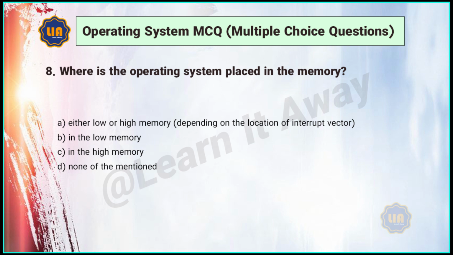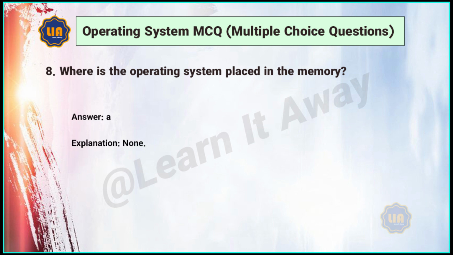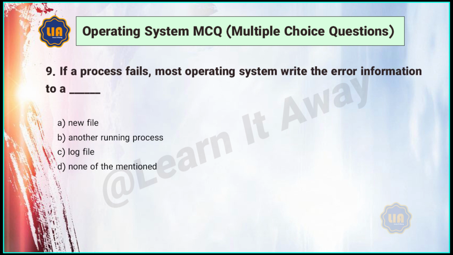8. Where is the operating system placed in the memory? A. Either low or high memory, depending on the location of interrupt vector. B. In the low memory. C. In the high memory. D. None of the mentioned. Answer: A.